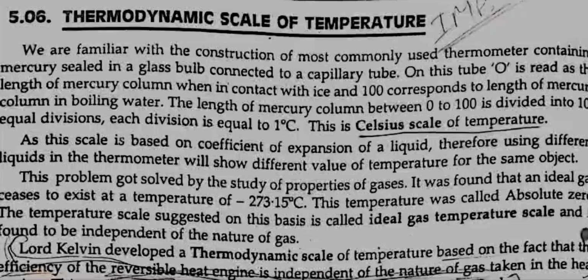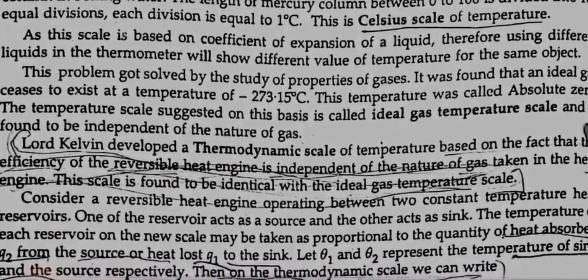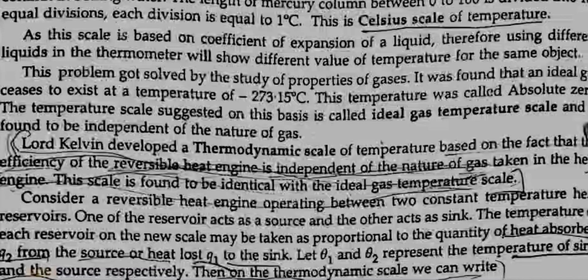The length of the mercury column between 0 and 100 is divided into 100 equal divisions. Each division is equal to 1 degree Celsius. This is the Celsius scale of temperature. As this scale is based on the coefficient of expansion of a liquid, using different liquids in the thermometer will show different values of temperature for the same object.